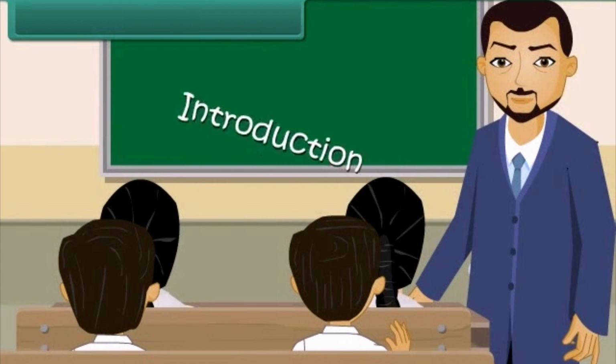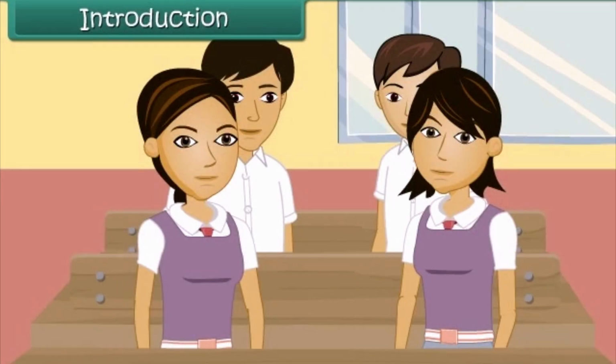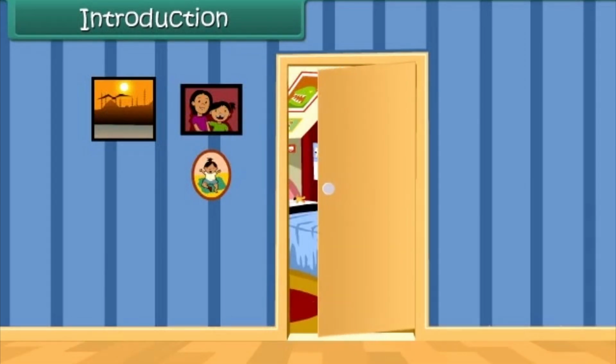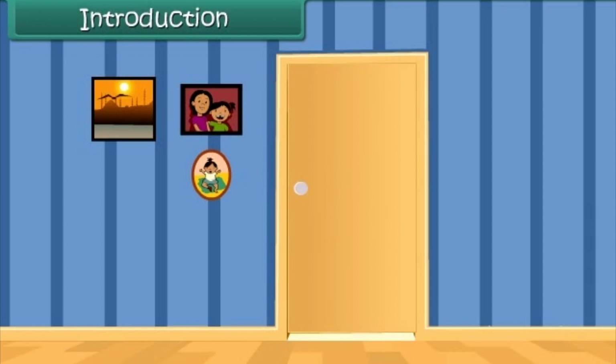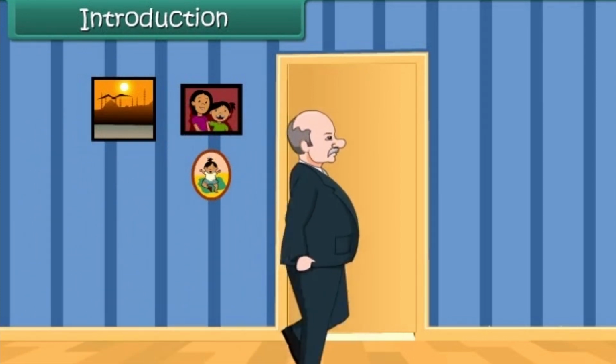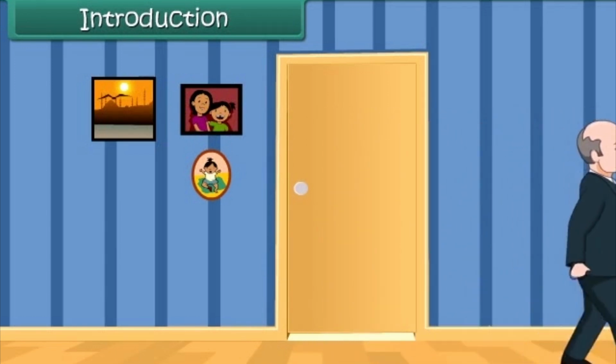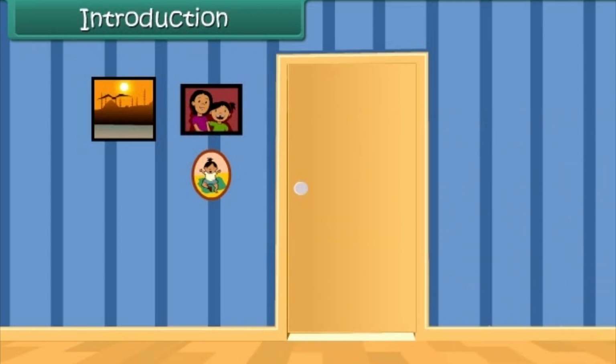Introduction. The first day a teacher enters into your classroom, what do you say to the teacher? You all wish a very good morning to the teacher. Suppose, if all the doors in your room are closed, then how can you guess whether anyone is crossing the room? Yes, you can identify it by hearing the footsteps of the person.